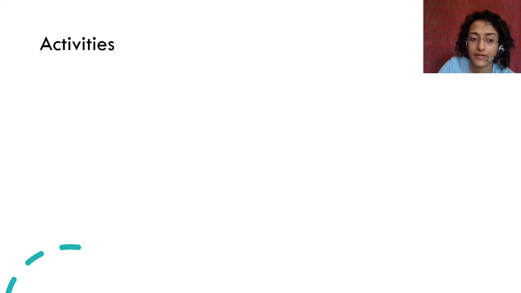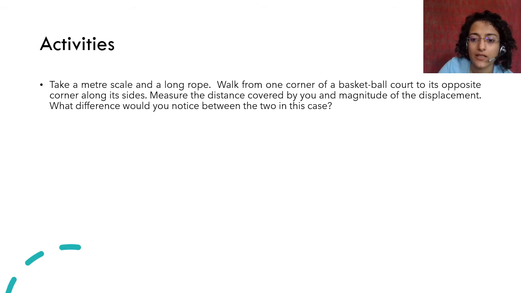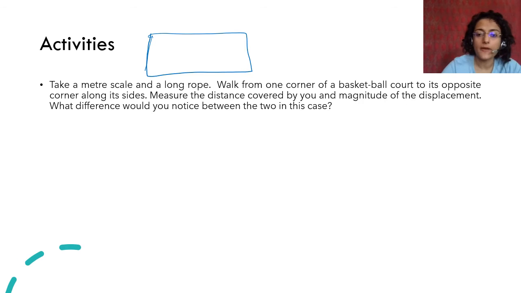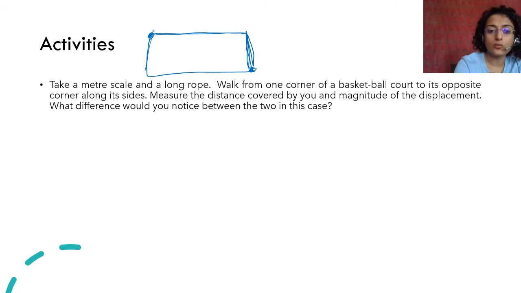Now these are activities, right? So this is important for you to understand again. Take a meter scale and a long rope. Walk from one corner of a basketball court, which is shaped like a rectangle, to its opposite corner. From this corner to the opposite corner, है ना? So you move like this and you move like this. Okay. Firstly, if you move from here,